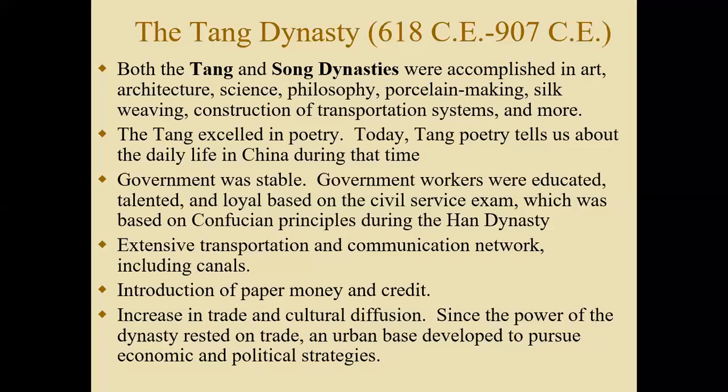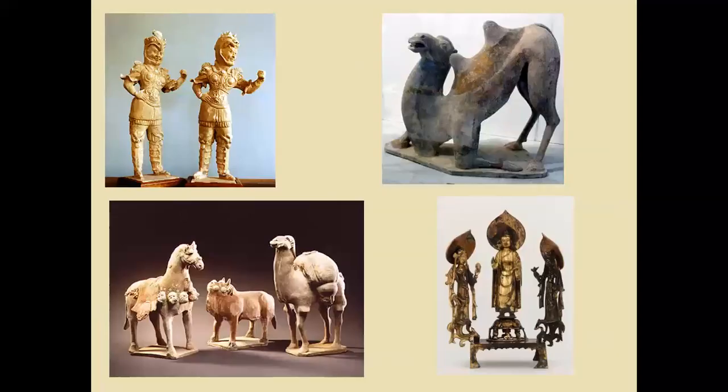So again, China was, as you could tell, a major source of cultural diffusion. It spread its culture to areas like Korea, Japan, and parts of Southeast Asia, including Vietnam. So if we take a look at some of these important sculptures, you'll notice the camel and horses were very common themes in a lot of the sculptures during the Tang Dynasty. And if we can kind of guess why, it really has to do with the fact that trade along the Silk Road was such an important part of China's economy, that these particular animals that were used along the Silk Road also appeared heavily in their art.